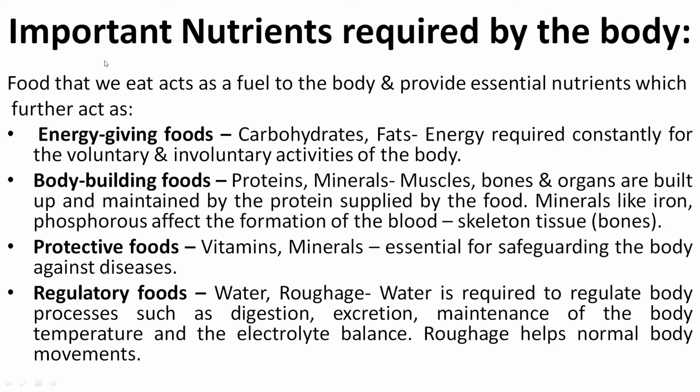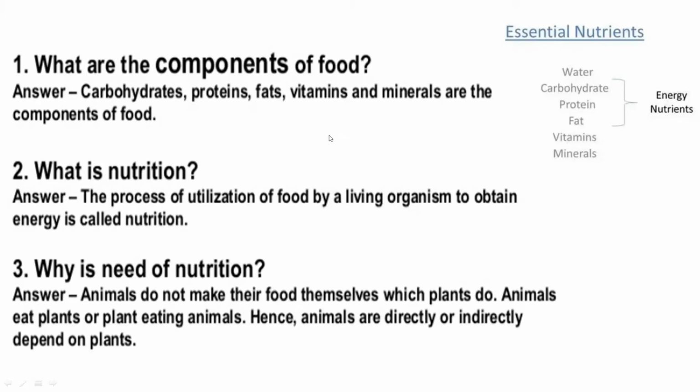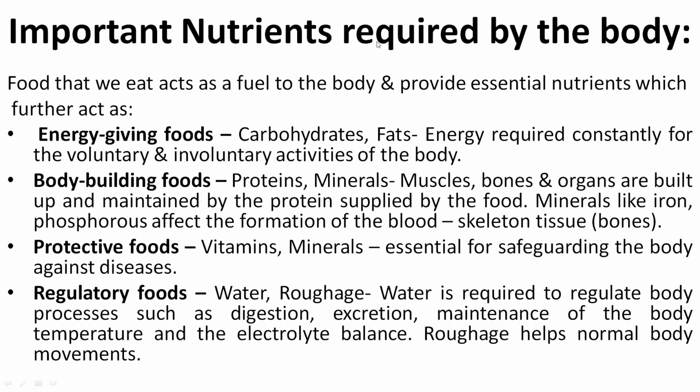So, important nutrients required by the body. We have seen what the essential nutrients are. Out of these essential nutrients, they are divided into different groups, based on who helps in what type of activity. Let us see.